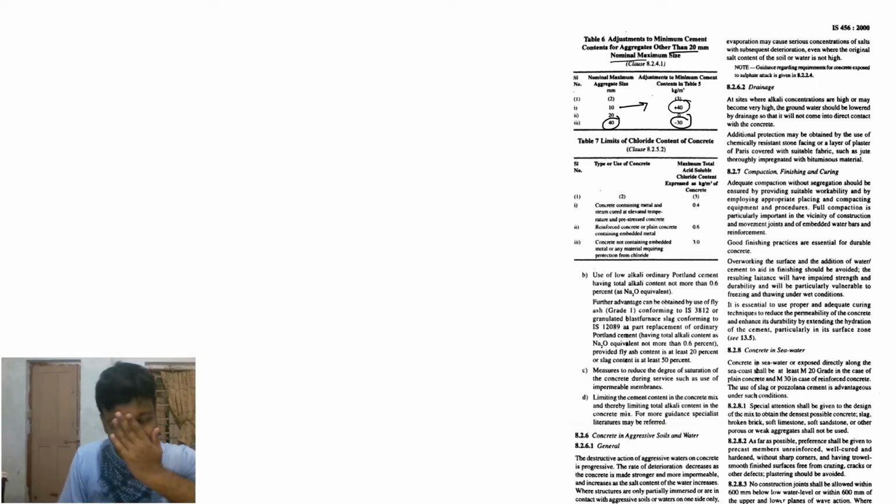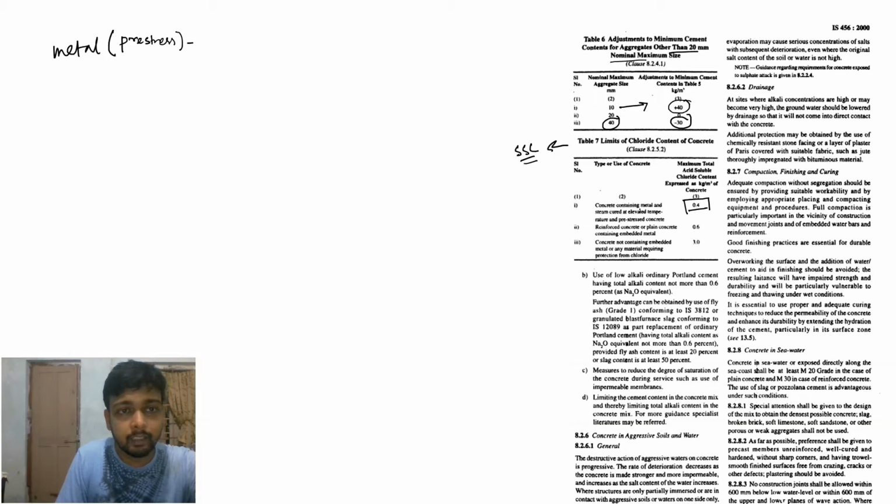These things are sometimes used in SSC examinations. Concrete containing metal, steam cured at elevated temperature: the maximum total acid-soluble chloride content should be 0.4 kg per meter cube. That means in concrete there is metal, and this is applied in pre-stress. Then chloride content is 0.4 kg per meter cube.